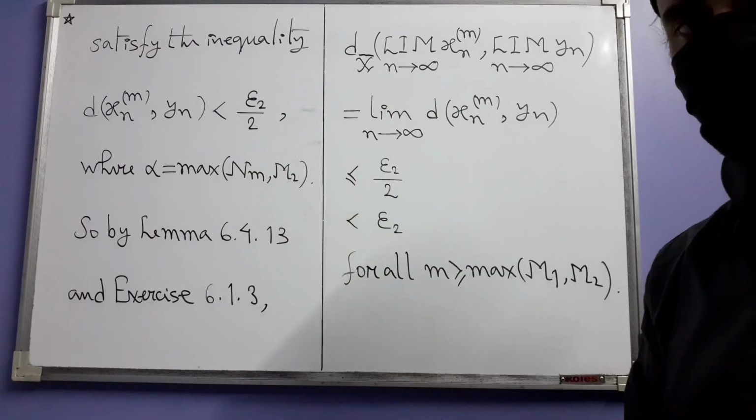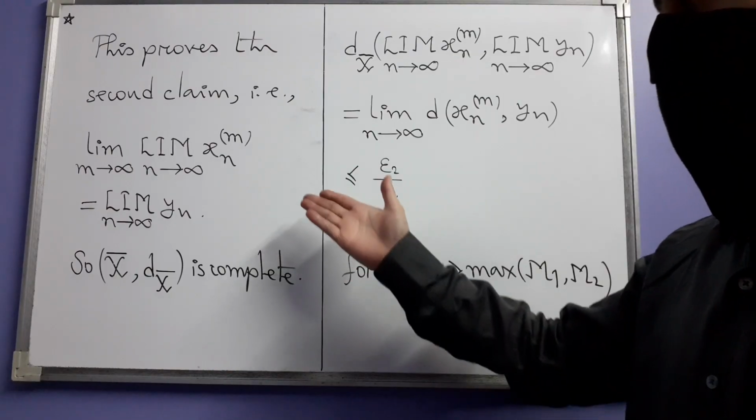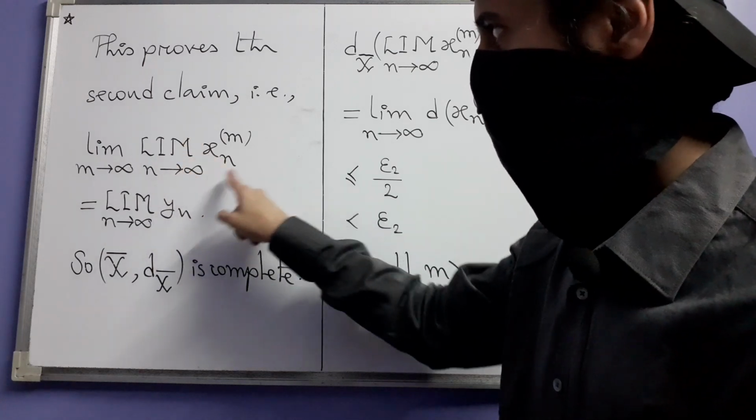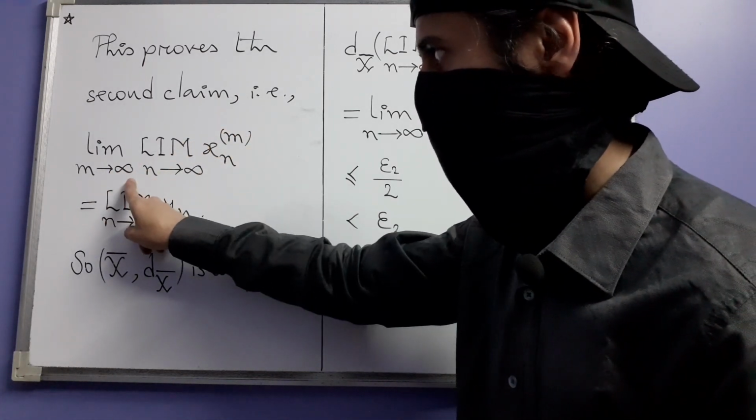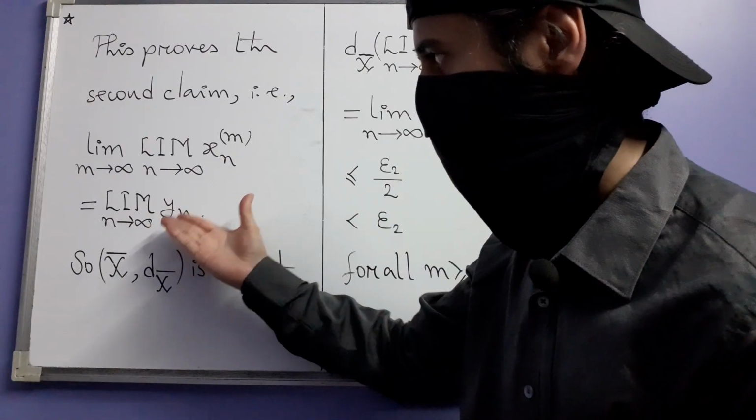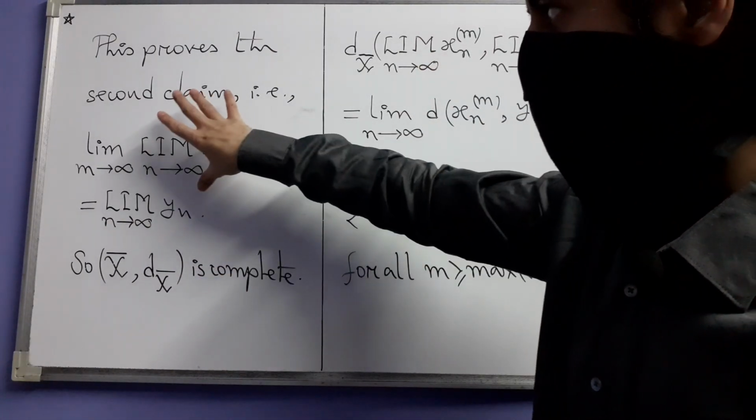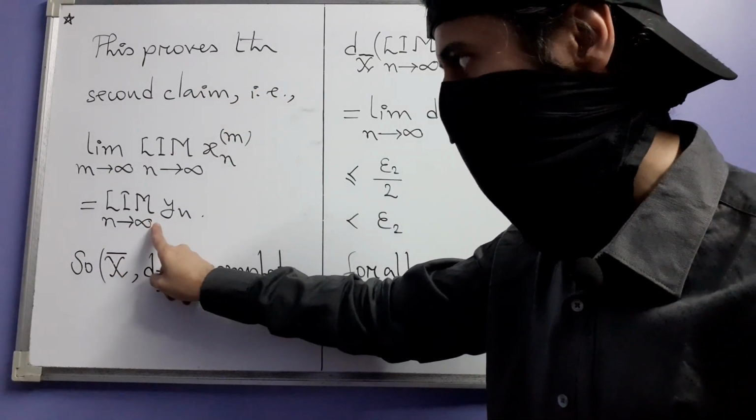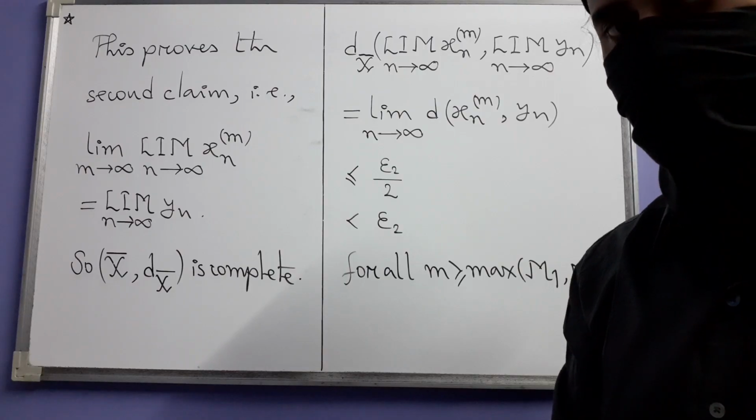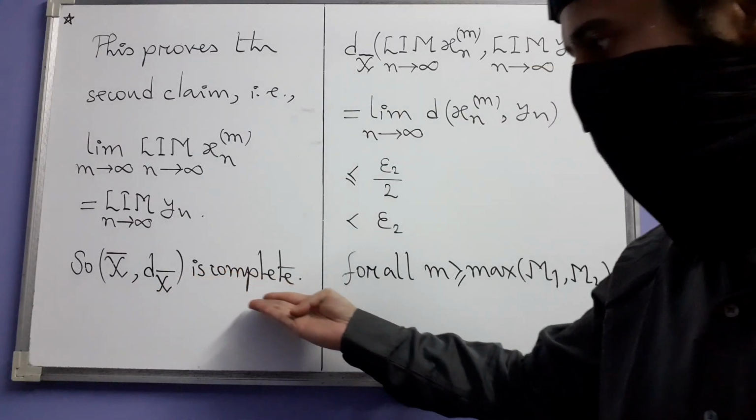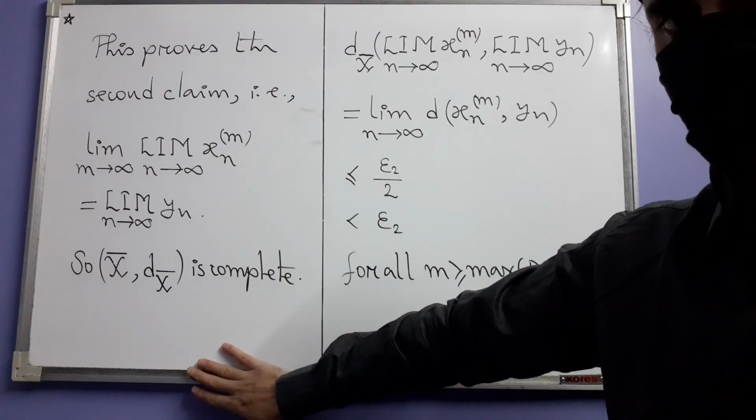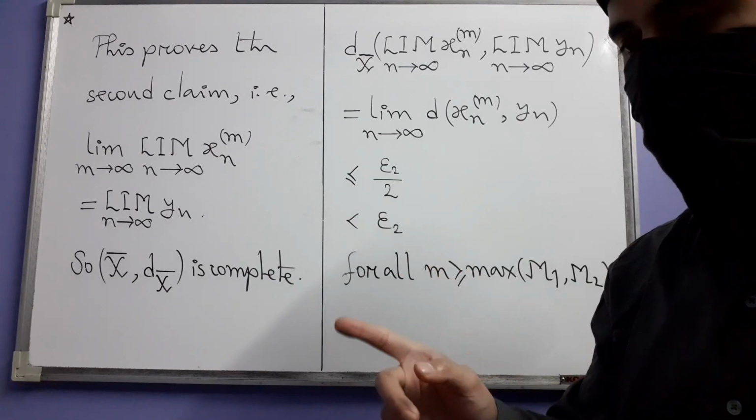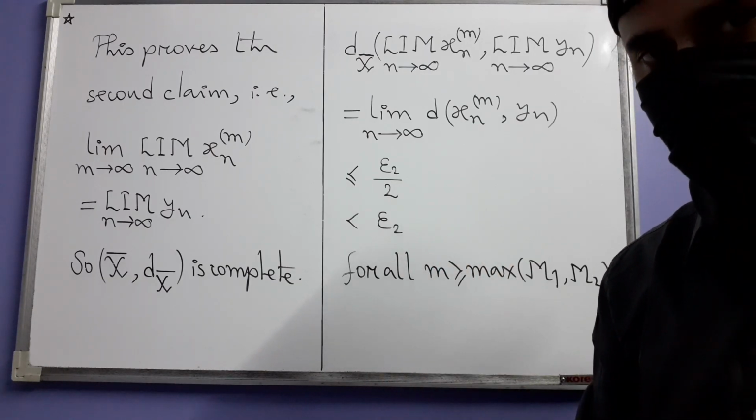So let's write the conclusion. So this is our conclusion. This proves the second claim, i.e. the limit of this sequence of formal limits as m approaches infinity equals this formal limit of yn. So we wanted to show that this Cauchy sequence converges to something in x bar. That something is this. So that means every Cauchy sequence is convergent. That's why this metric space is complete. And here the solution ends. Solution to part C only, okay. I think there still is D, and then after that we have E also. 2 more parts.